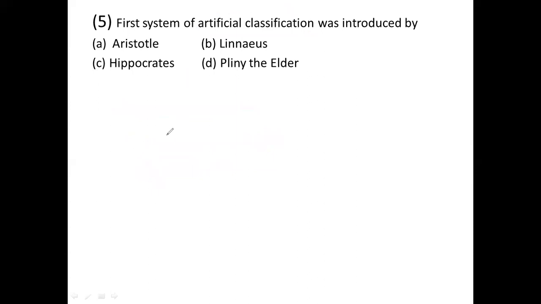Now I would like to see one by one this particular scientist, Aristotle. First I would like to explain about Aristotle. Aristotle is one of the Greek philosophers. Next, Aristotle is also known as the father of biology.